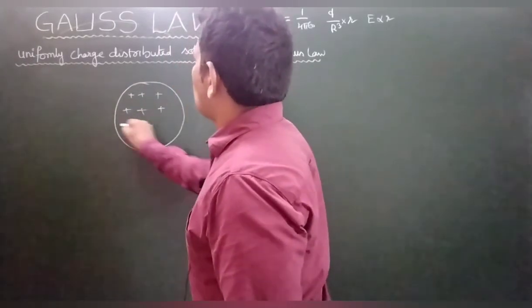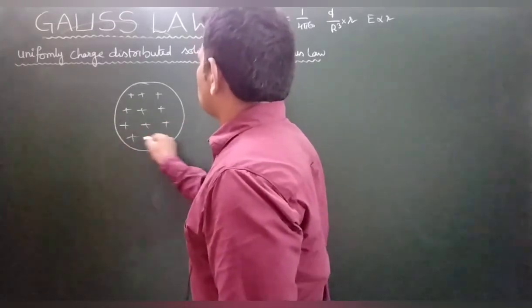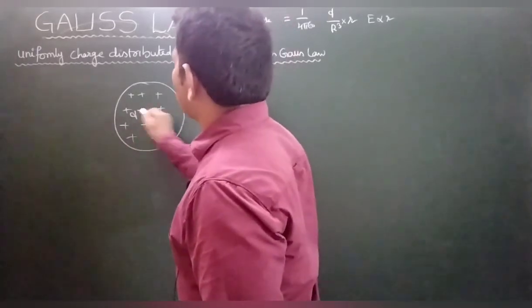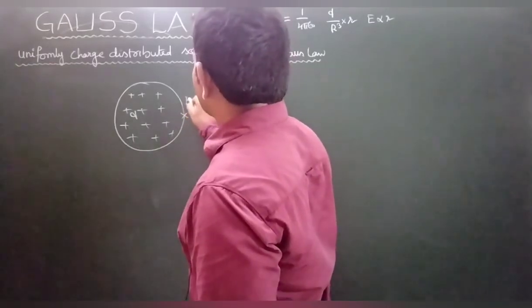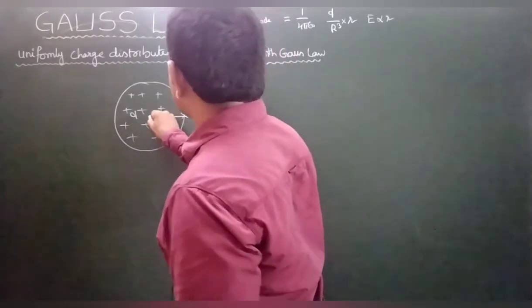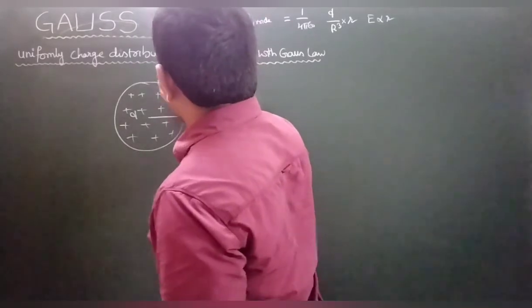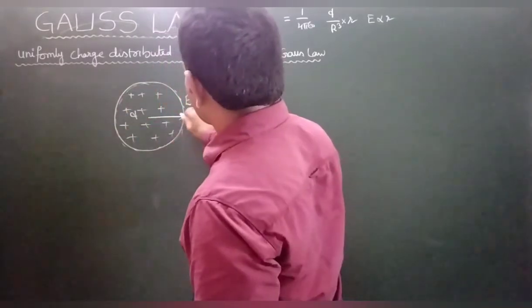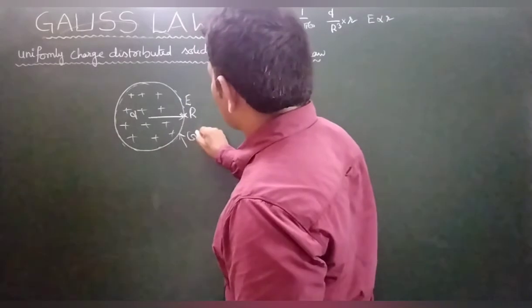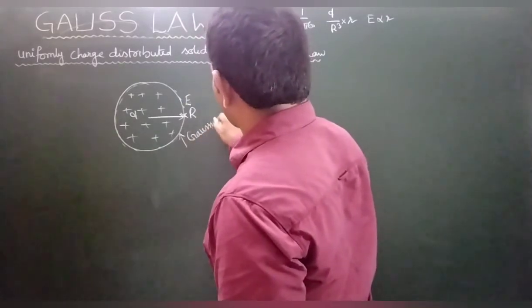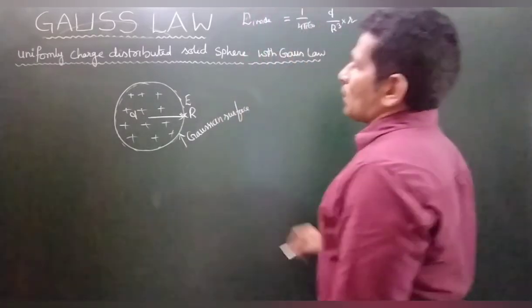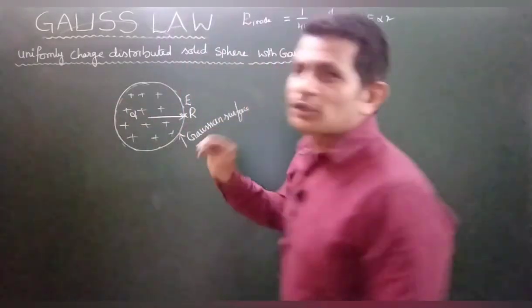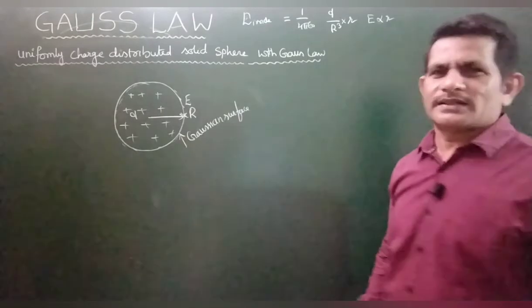Already we know the total charge is Q. Here you want to find at the distance R, the electric field. With this distance you draw one imaginary surface. This imaginary surface is called the Gaussian surface. Are you getting my point? So how much charge is inside? The total charge is inside the Gaussian surface.